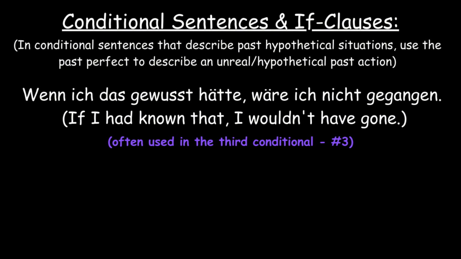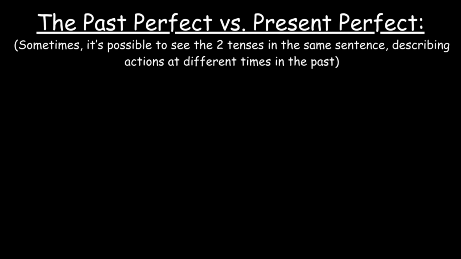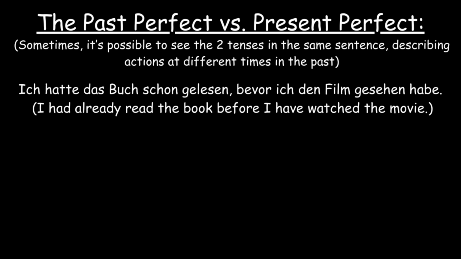The last thing to know about the past perfect is the difference between the past and present perfects. In some cases, you might see the two tenses in the same sentence, describing actions at different times in the past, like Ich hatte das Buch schon gelesen, bevor ich den Film gesehen habe. Here, the past perfect, had read, describes an earlier event, but the present perfect, have watched, is used for the event that happened afterward.